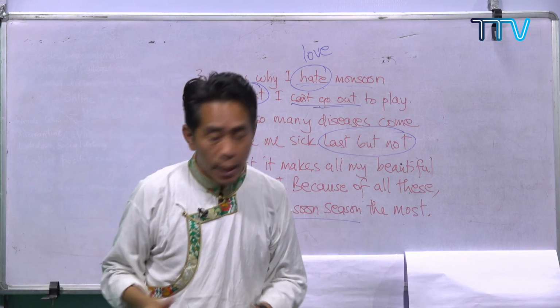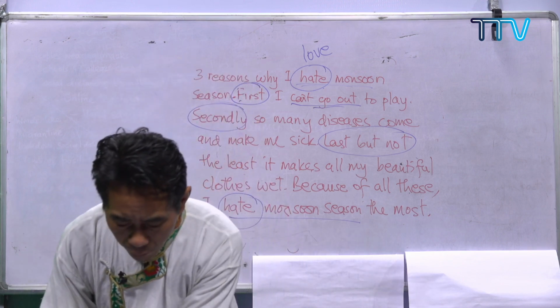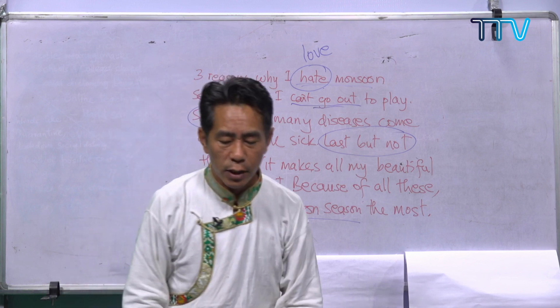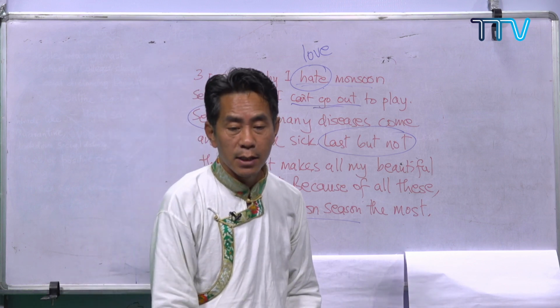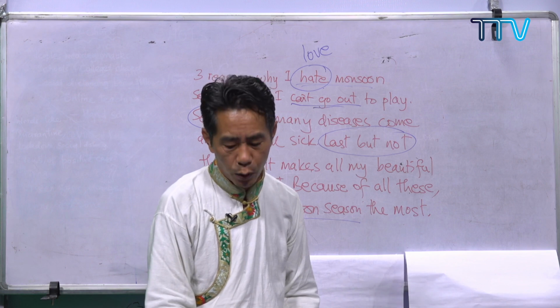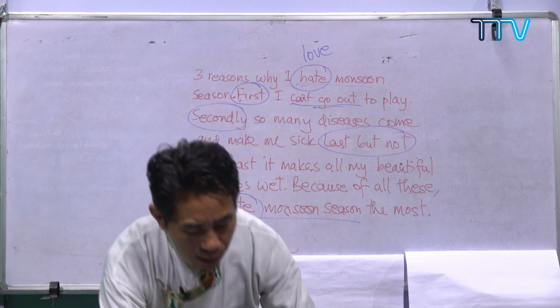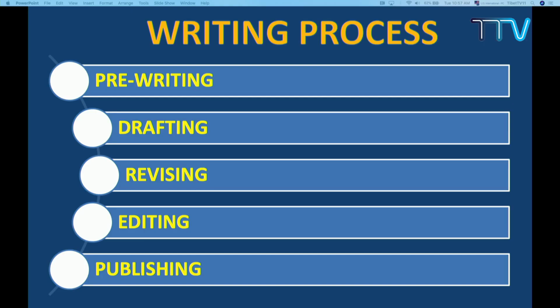Now, before I go, I was talking about the writing process. Sometimes we forget what the writing process is, so I just want to give you an example.